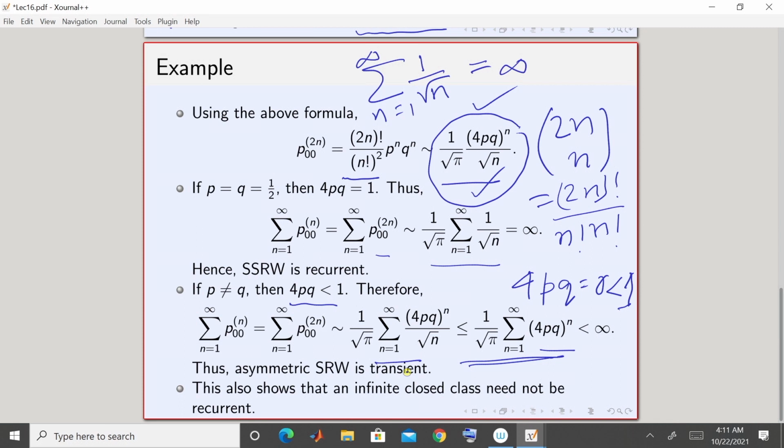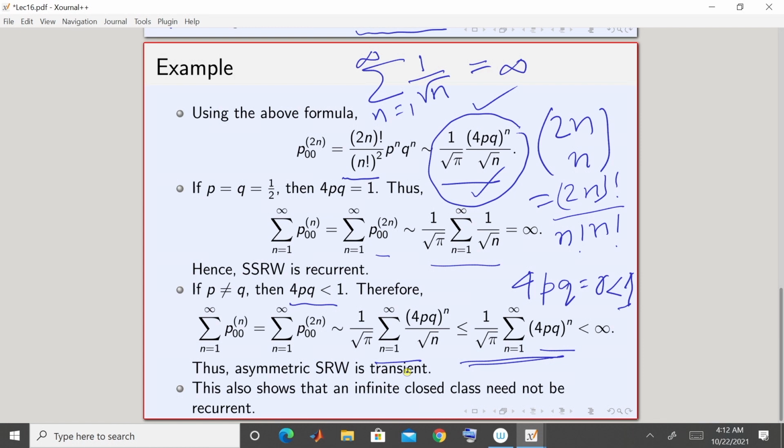Recurrent implies closed in both situations, whether it is a finite Markov chain or an infinite Markov chain. But when it is a finite Markov chain, it is an if and only if statement, that recurrent if and only if closed. But this example of asymmetric simple random walk shows you that in the infinite setting that is not true.